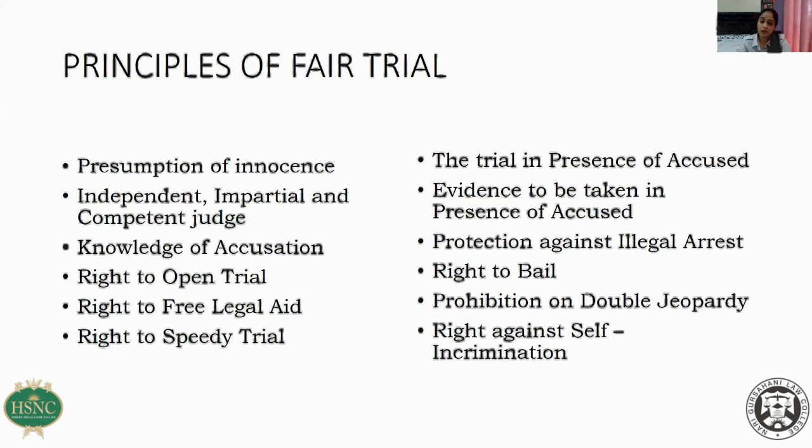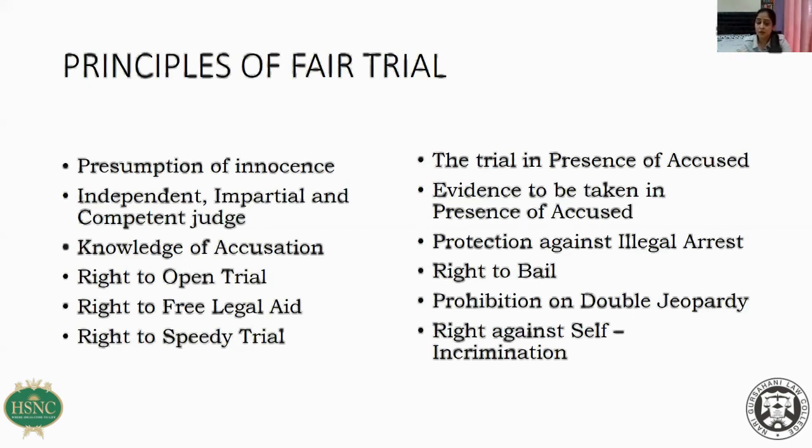What happens is the court may give me a date after, say, 2 months, 3 months. I lose my grasp of the whole thing. Even the witness who had come, if he comes after 3 months, he is also going to forget what he has deposed 3 months back in the court. So it is therefore important that once the trial begins, it should be conducted on a day-to-day basis. It is not only in the interest of the prosecution, but it is also in the interest of the accused.